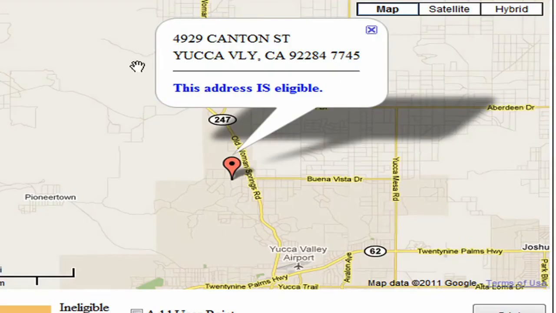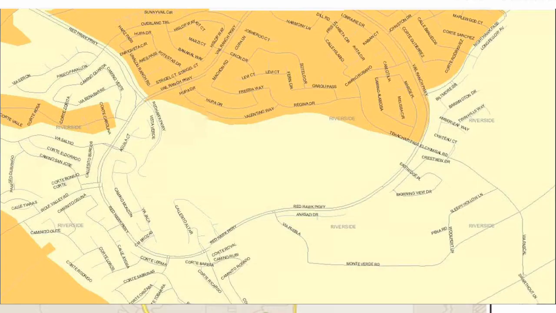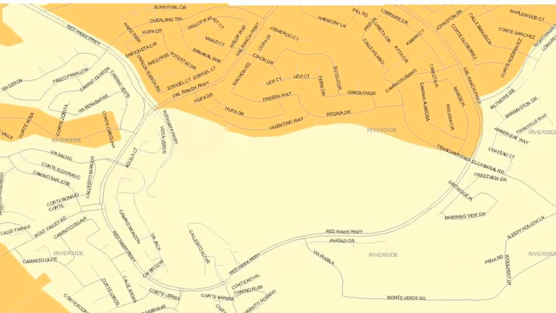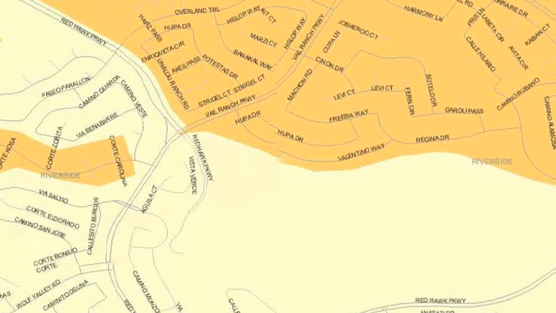Now, as we said earlier, what if you don't have a specific property address in mind, but you want to get a general feel for which areas around you are eligible and which are not? You know, sometimes a simple railroad track can actually separate what's eligible and what's not. In Temecula, California, for example, Red Hawk Parkway, in a beautiful neighborhood, separates properties on both sides. One is eligible, and if you walk right across the street, the other is not.